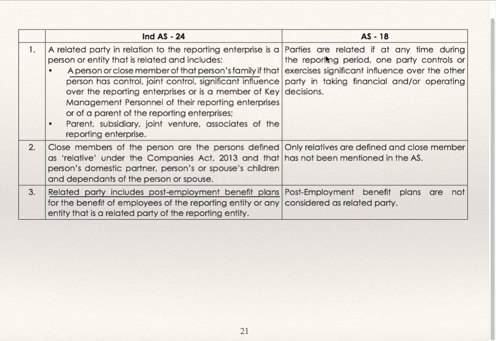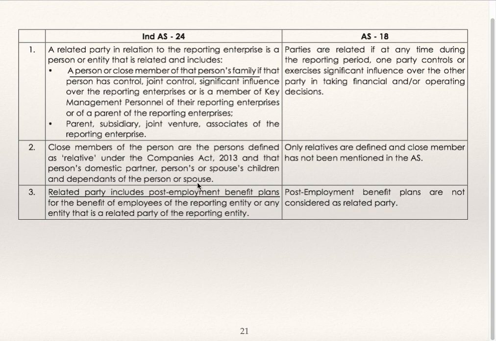As per AS 18, parties are related if at any time during the reporting period one party controls or exercises significant influence over the other party in taking financial and or operating decisions. As per IND AS 24, close members of a person are the persons defined as relatives under the Companies Act 2013, and that person's domestic partner, persons or spouse, children, and dependents of the person or spouse.